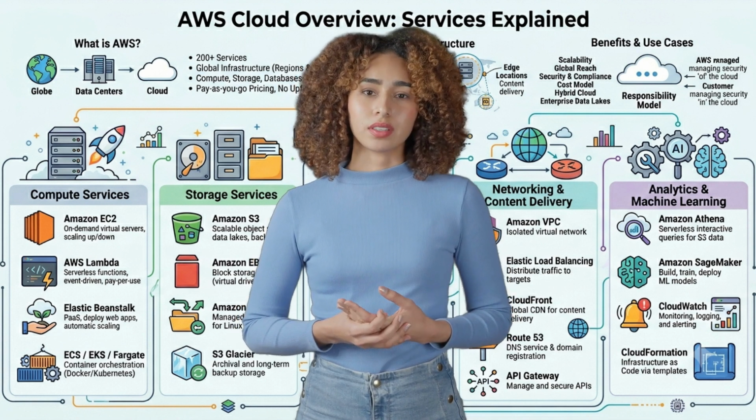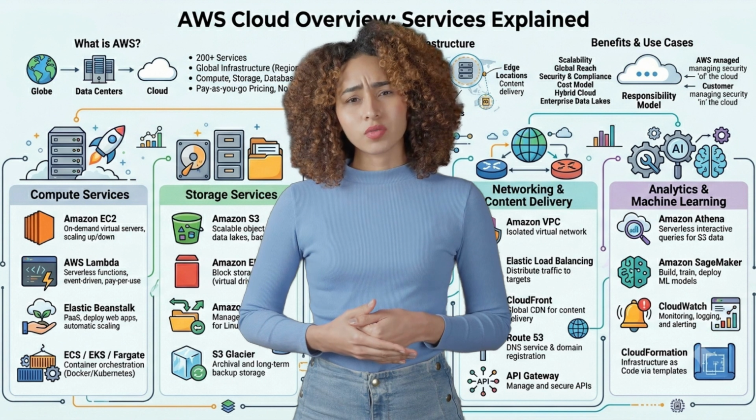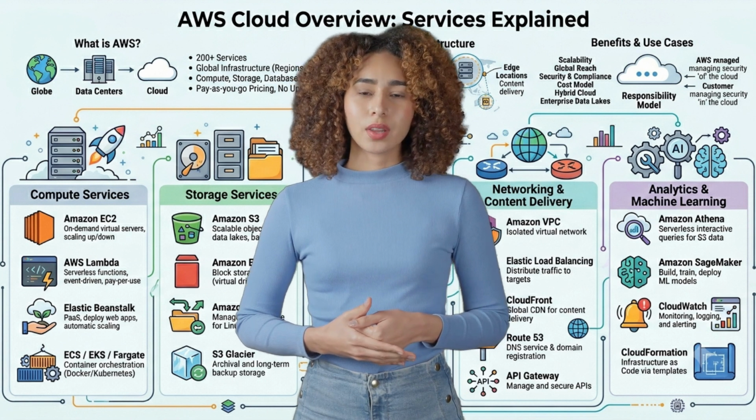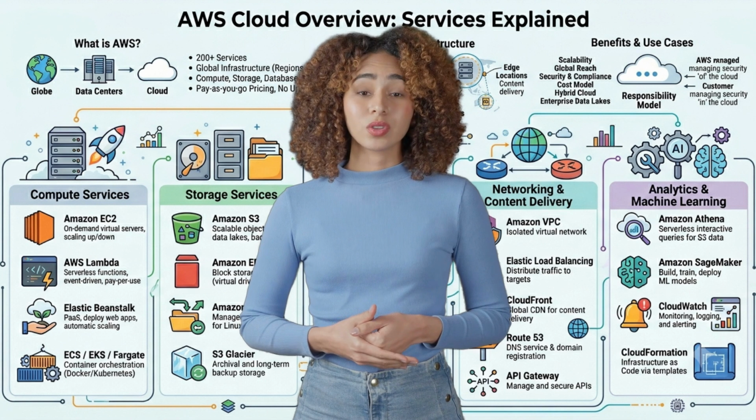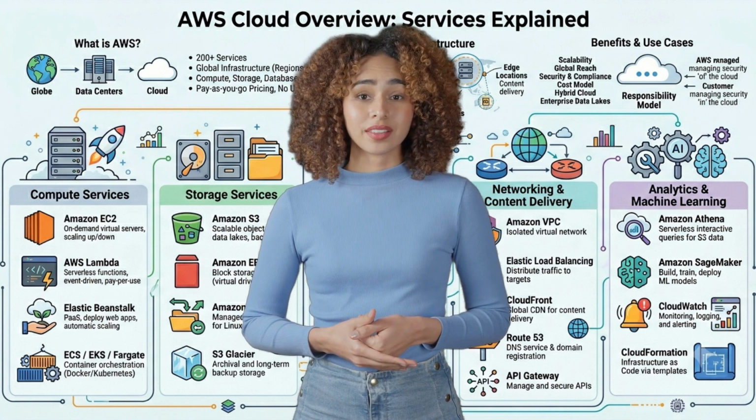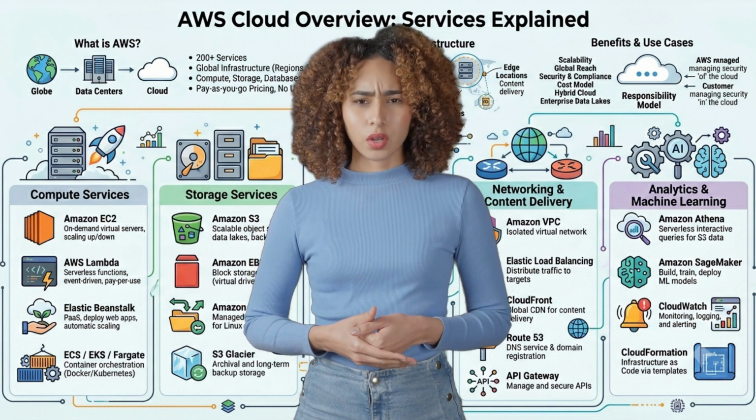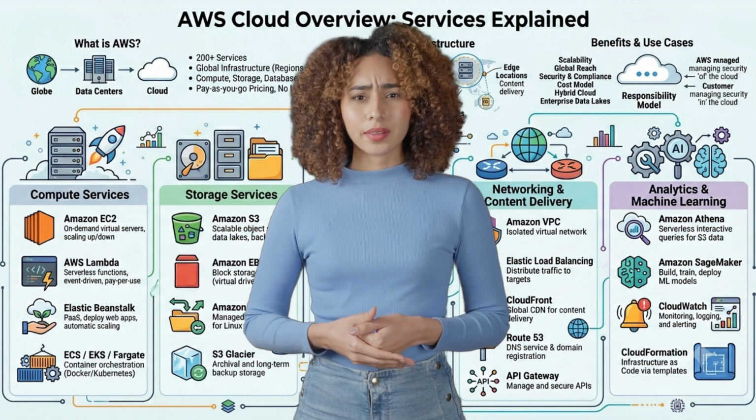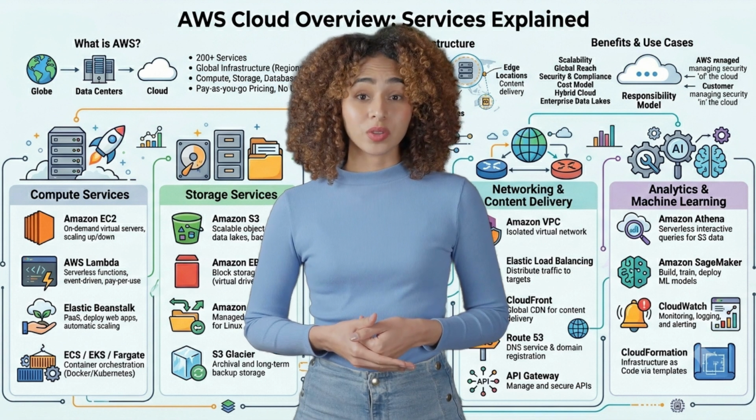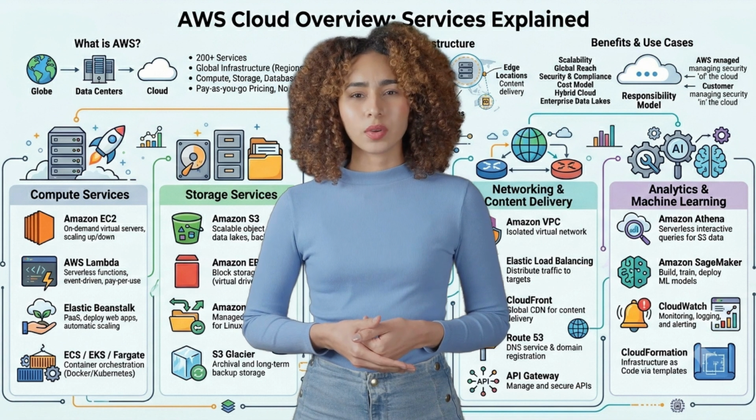Amazon Web Services. AWS organizes its infrastructure into regions, geographic areas with multiple isolated data centers called availability zones, or AZs, and edge locations for low-latency content delivery. This provides high availability, fault tolerance, and compliance with data residency requirements.